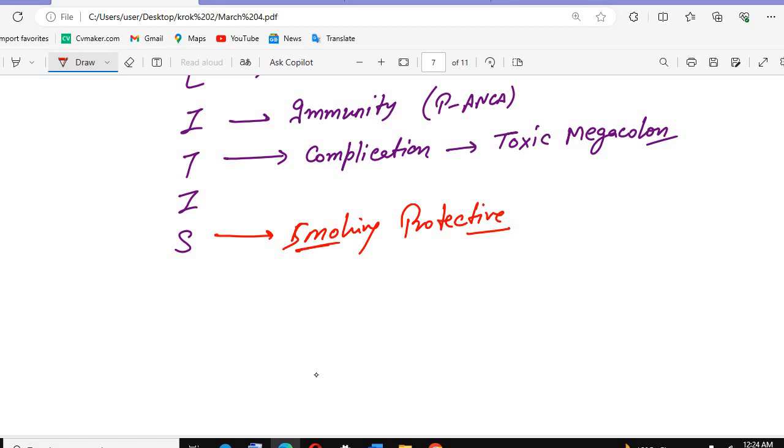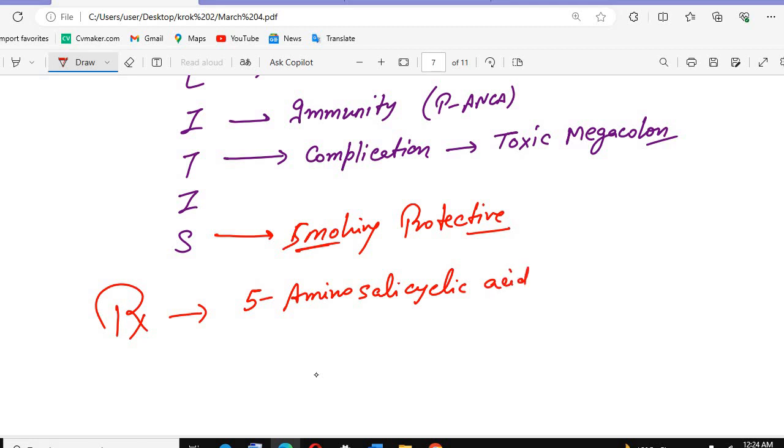Okay, what treatment do we give here? The treatment we give is 5-aminosalicylic acid and 6-mercaptopurine. That is the treatment we give in this condition.